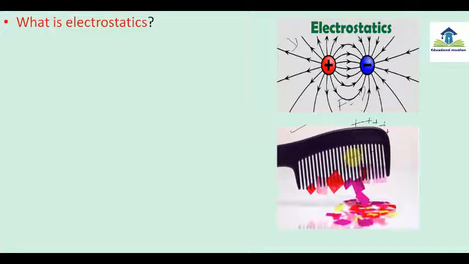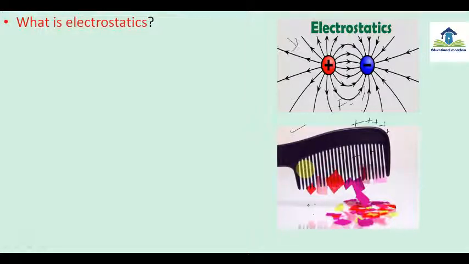On the surface of this comb, positive charge is developed. When this comb is brought near small particles like paper particles or dust, they will be attracted to the comb because charge is produced on it.